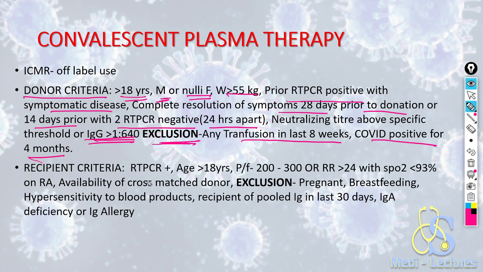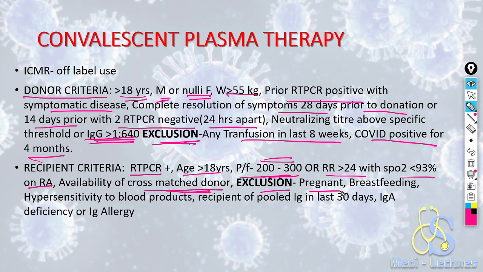The patient who has to receive the convalescent plasma therapy should be RT-PCR positive, age more than 18, PaO2 upon FiO2 ratio should be 200 to 300. This is mild ARDS. Respiratory rate more than 24 with SpO2 less than 93% on room air. There should be availability of a cross-match donor. Only if the cross-match donor is there, we can give the plasma.